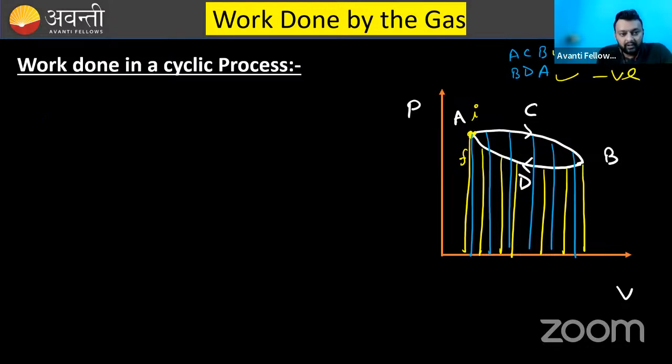Now, the total work done will be the addition. The complete work done will be what? You will see blue area, this is an unofficial thing that I am writing, blue area and yellow area. Blue area minus yellow area.